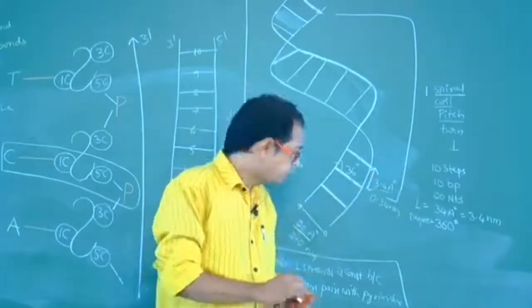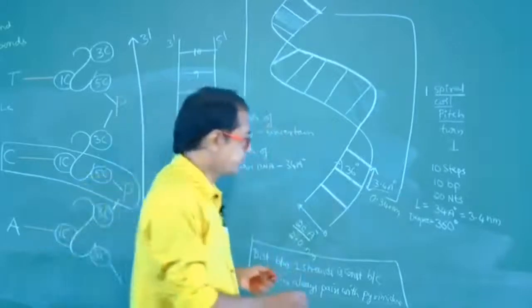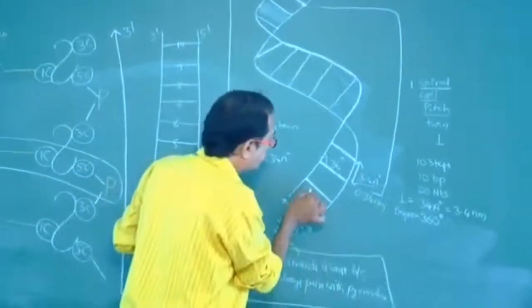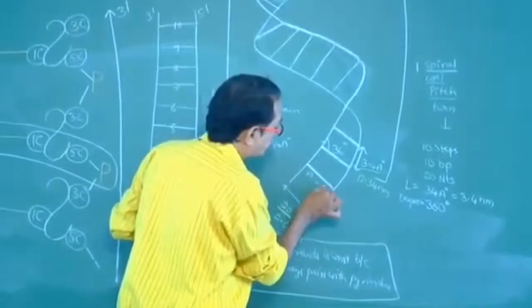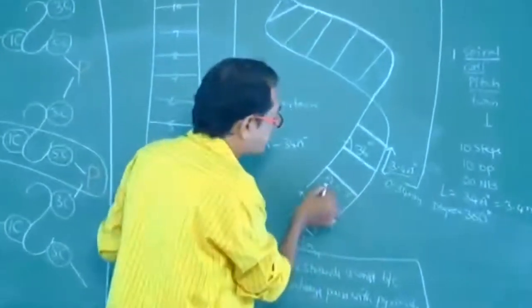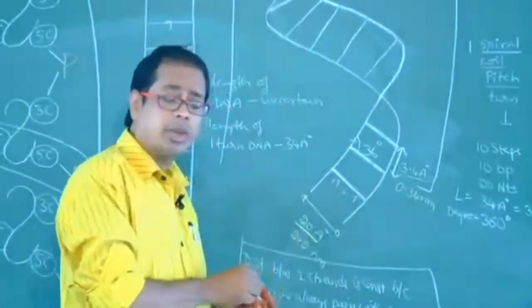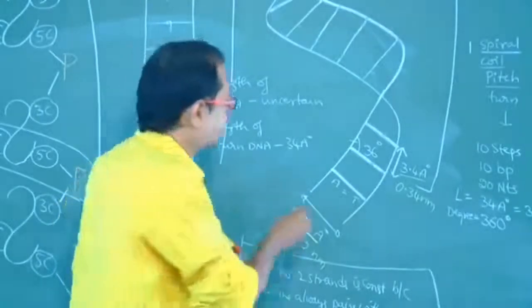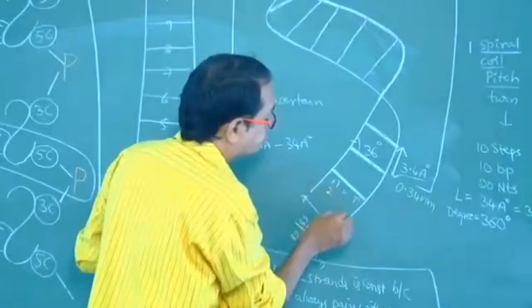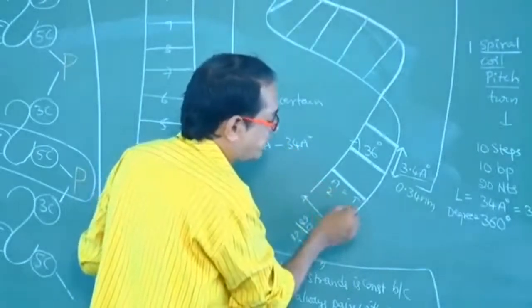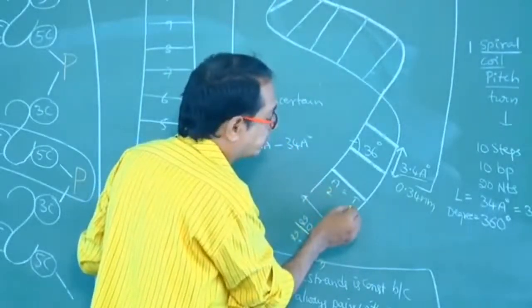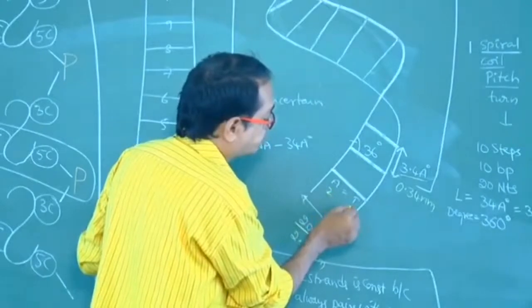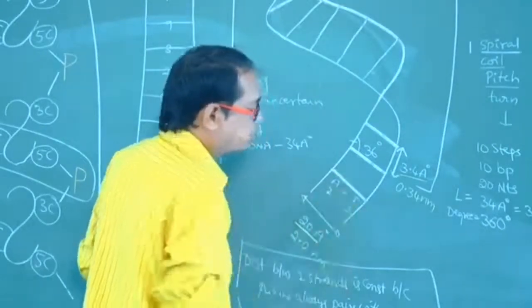Okay. Next, number of CN rings. Let us suppose here A is there, here T is there. Here A means number of CN rings. A is a purine. Purine means 2. Thymine is also a pyrimidine. So that is equal to 3.